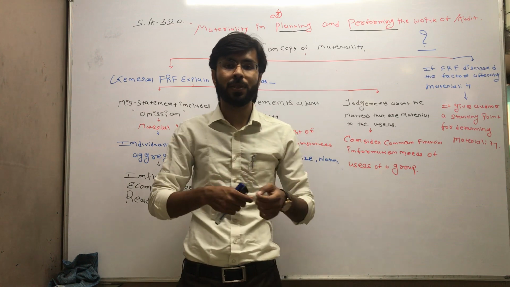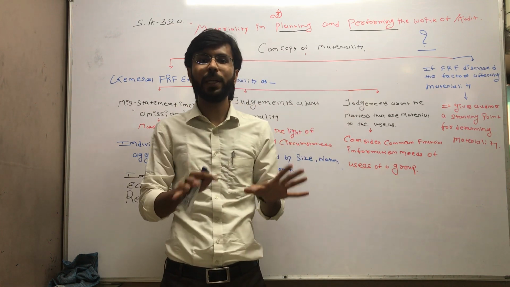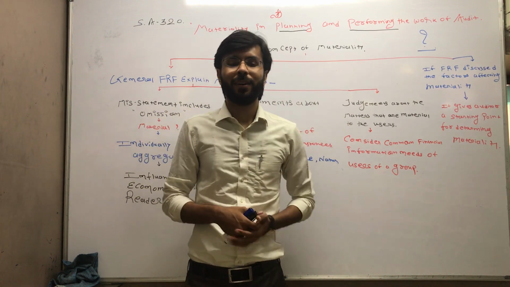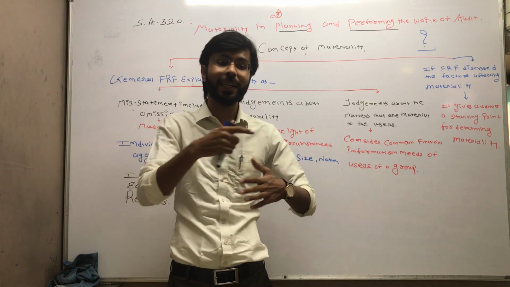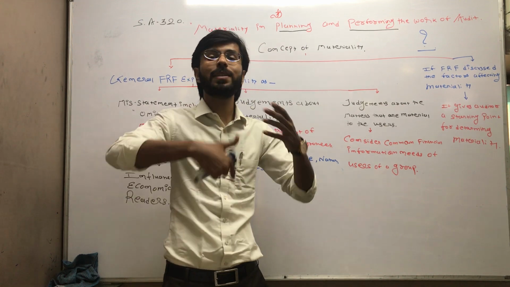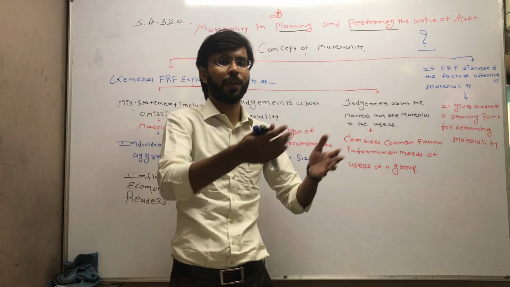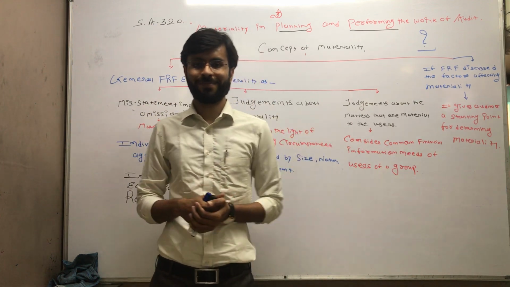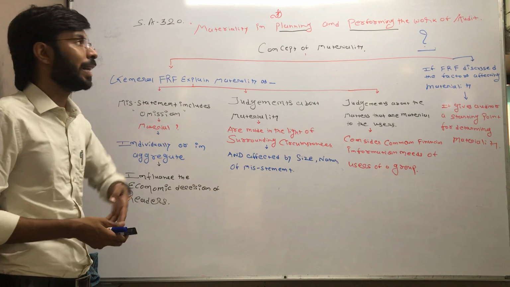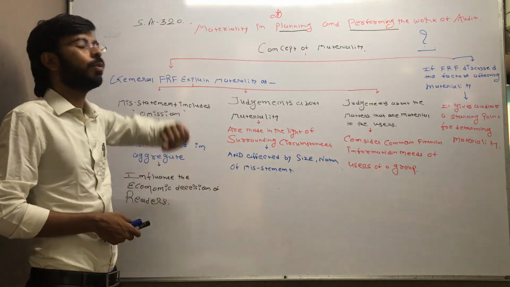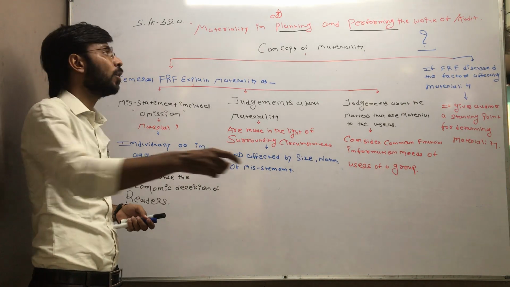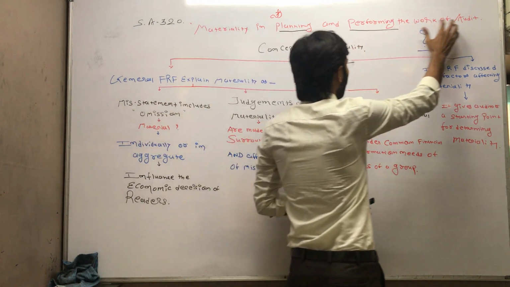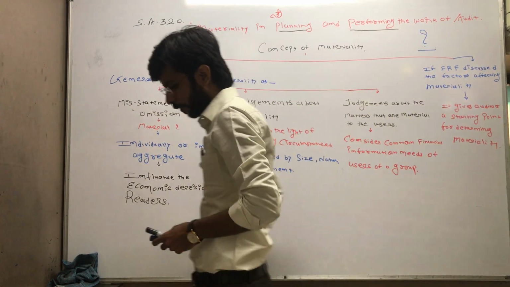So during the performing stage, the auditor comes to know that yes, this factor has changed, then you need to change your materiality level. You need to again restate your audit procedure. You again restate your nature, timing and extent. You again restate your sample level on that particular area where the information is not available, or it might be changed from planning to performing stage. Right? So that's why our SA name is materiality in planning and performing the work of audit. I hope now you get the meaning of this particular heading of SA 320, materiality in planning and performing the work of audit. Right? Okay, fine.